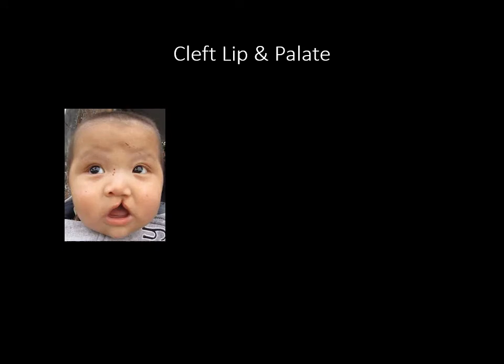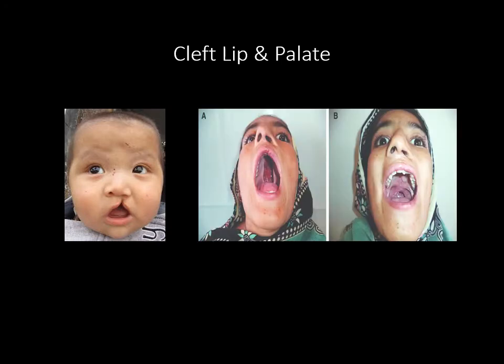Then we come to cleft lip and cleft palate. Cleft lip is usually unilateral, 90% of the times, very rarely bilateral. Cleft palate will be seen majority of the times, may or may not be associated with the cleft lip.